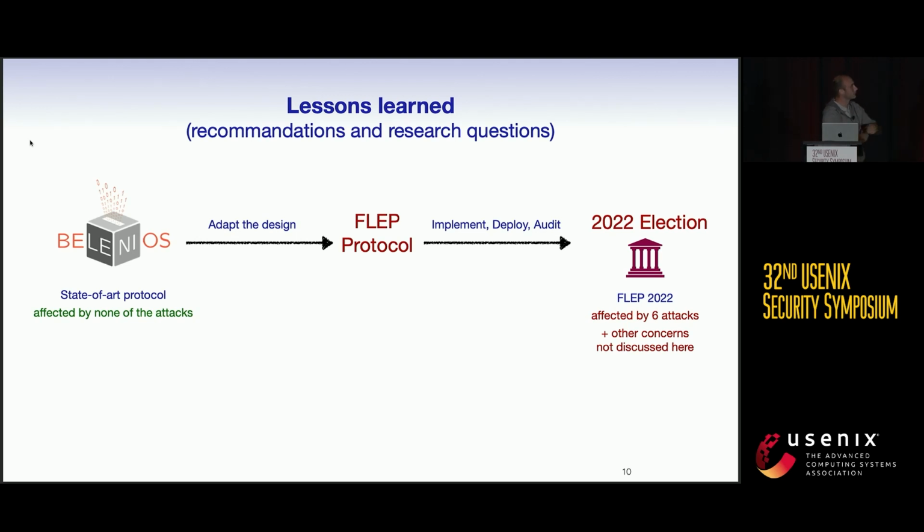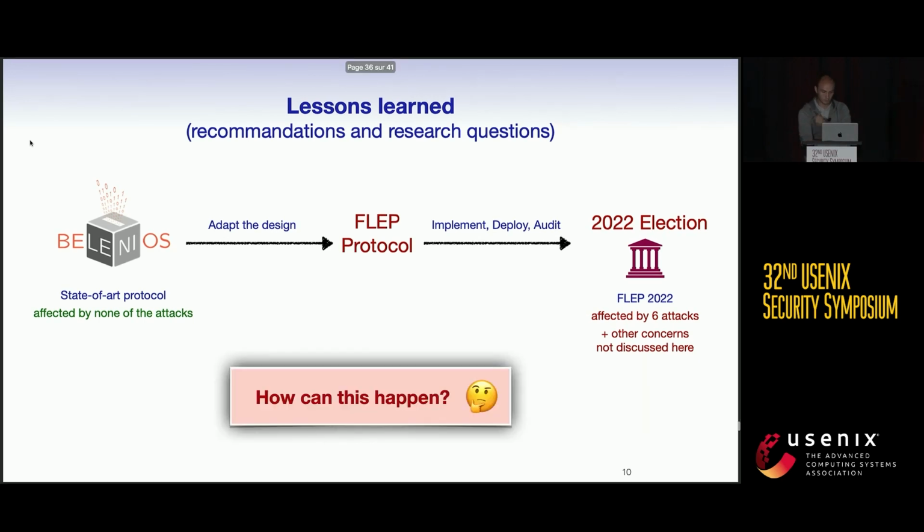And what's interesting is that this system claimed to be derived from a state-of-the-art protocol, Belenios, that is affected by none of the attacks. So the question was, how can this happen? How can we start from a system that is secure, that could be used in practice, but when we try to use it, we obtain a system with a lot of flaws?